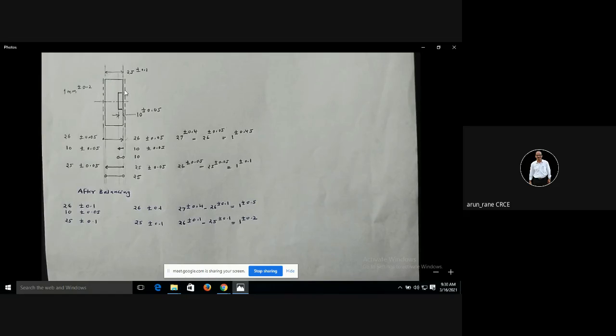So 1 mm, 1 mm. Whenever I am receiving raw material, what will be the size of the raw material with me? 27 plus minus 0.4. That means some raw material will be 27.4, some raw material's thickness will be 26.6, because the process engineer, that is you as an engineer, you are given this dimension.